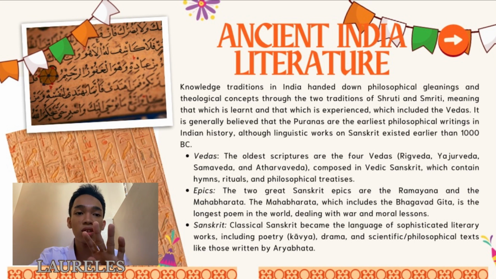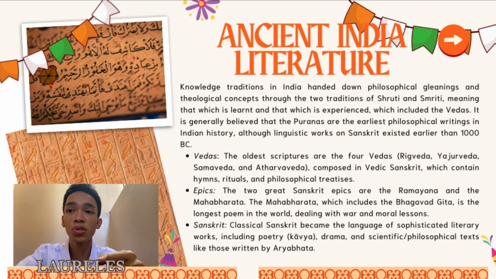The four Vedas include the following. The first one is the Rig Veda, then the Yajur Veda, Samaveda, and Atharva Veda, which are composed in Vedic Sanskrit, containing hymns, rituals, and early philosophical concepts.